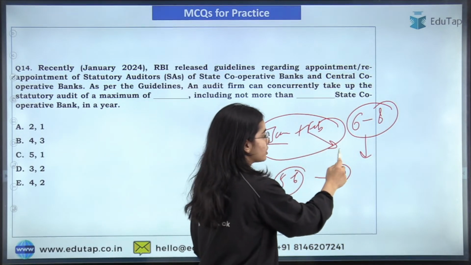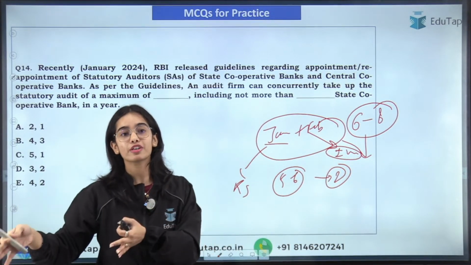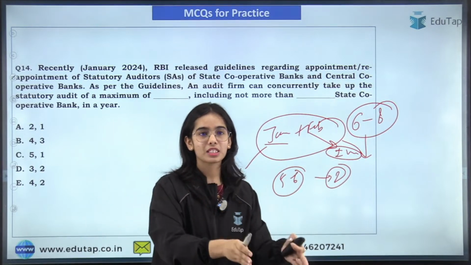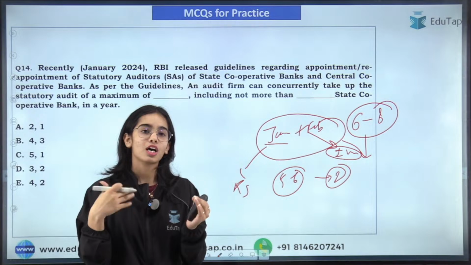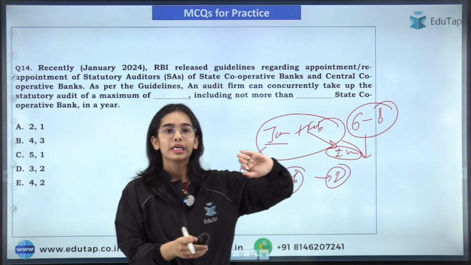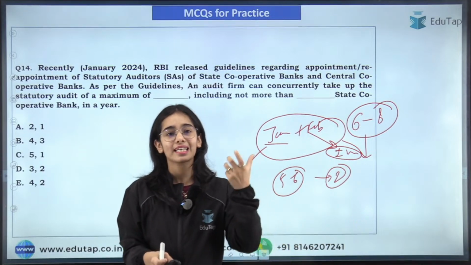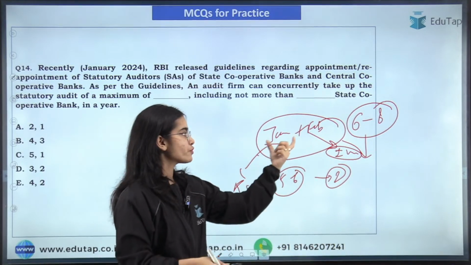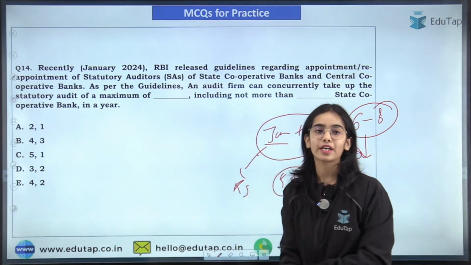In the Feb 1 hour revision session, you can cover everything. Then you can revise through the Jan plus Feb plus March revision session. Okay, so this is for your holistic preparation. Of course, if you want to focus on April onwards or from March onwards, you can do so, but I will suggest at least watch the revision sessions of Jan and Feb so that no question is missed from your end that you could have covered.